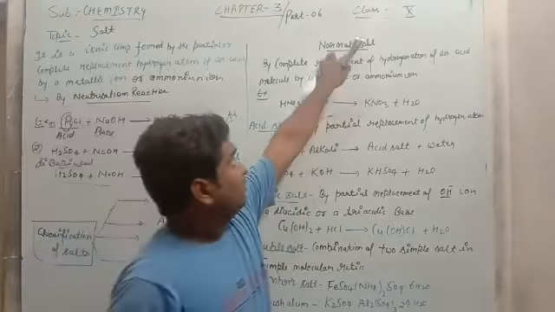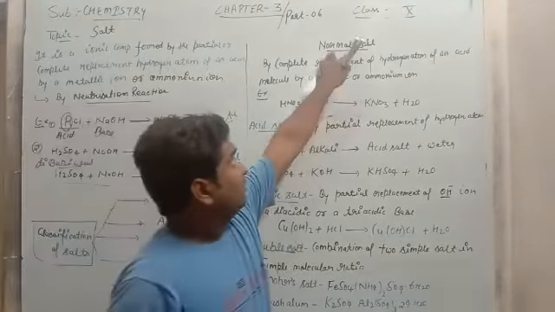Look at this reaction: HNO3 is the acid and KOH is the base. When HNO3 reacts with potassium hydroxide, the one hydrogen is replaced from HNO3, then KNO3, which is the salt, and water will be formed. Okay students, so this is the condition for the normal salt.